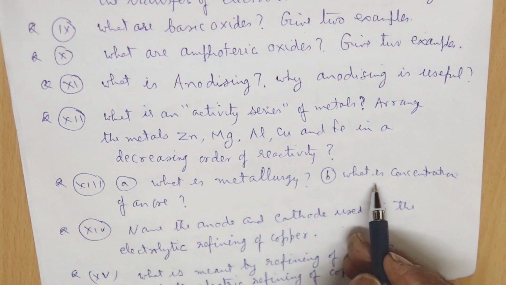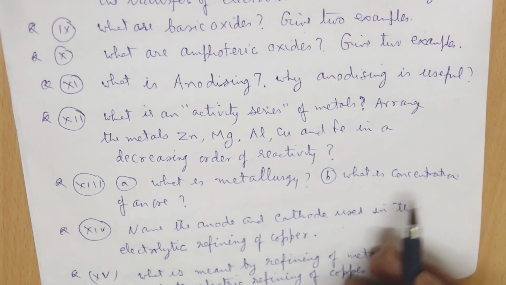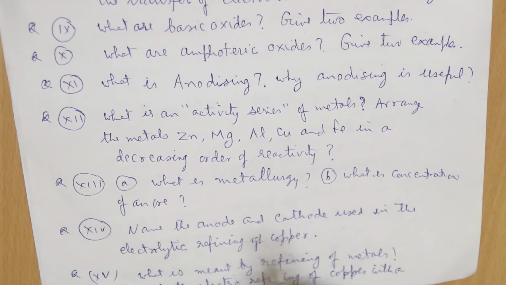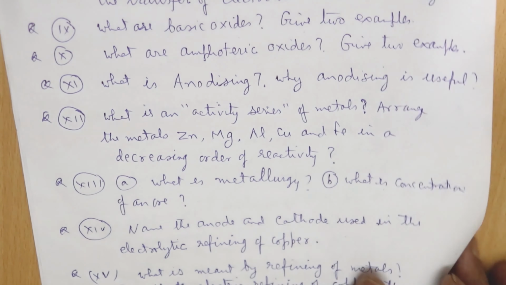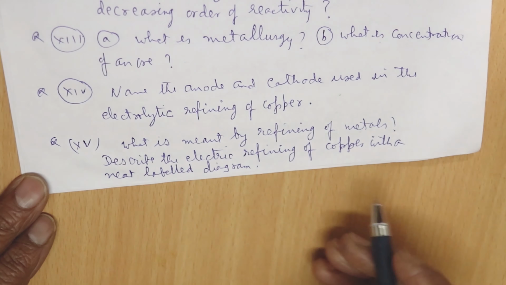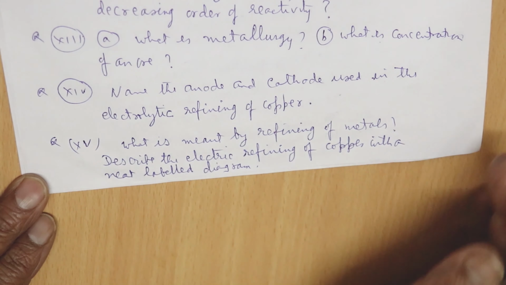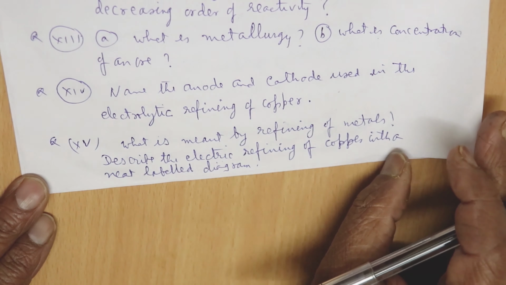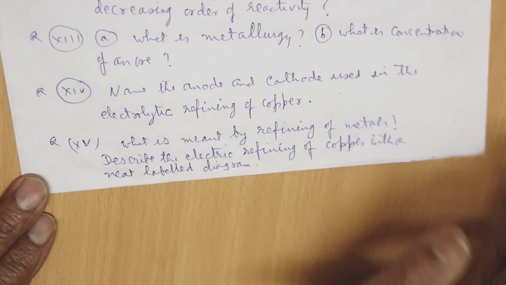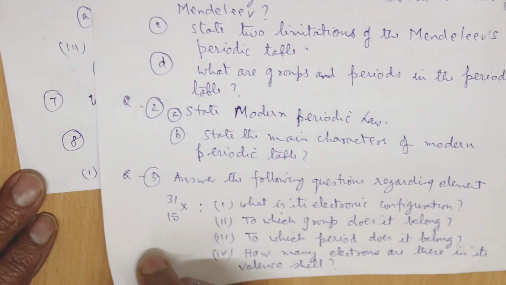And then what is concentration of an ore? Then name the anode and cathode used in the electrolytic refining of copper. The next question is here, what is meant by refining of metals? Describe the electrolytic refining of the copper with a neat labelled diagram.